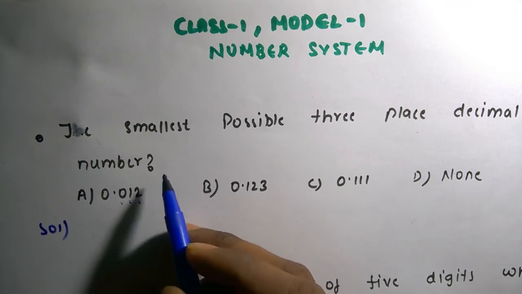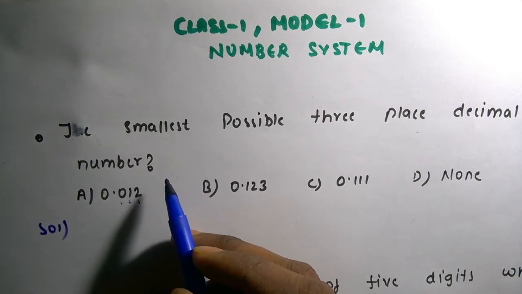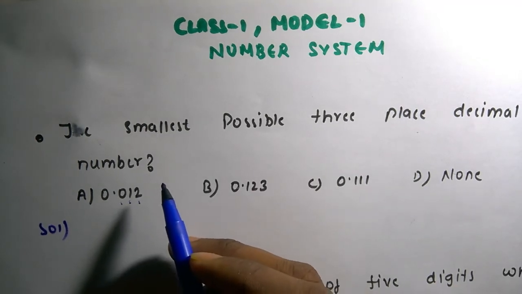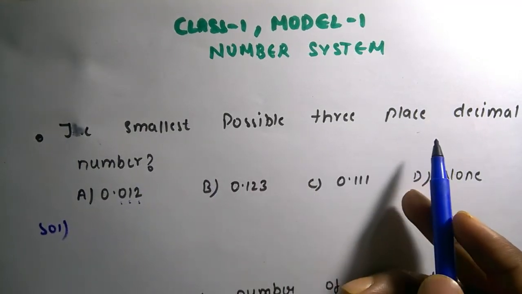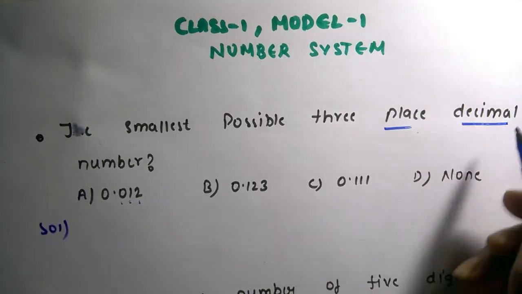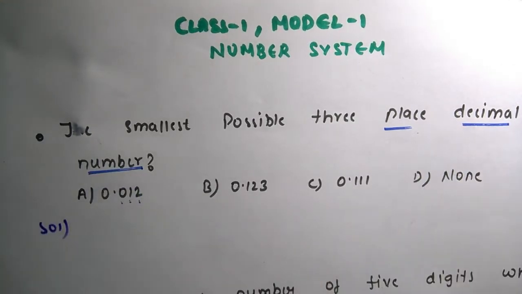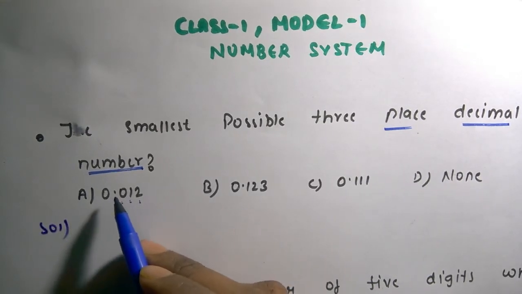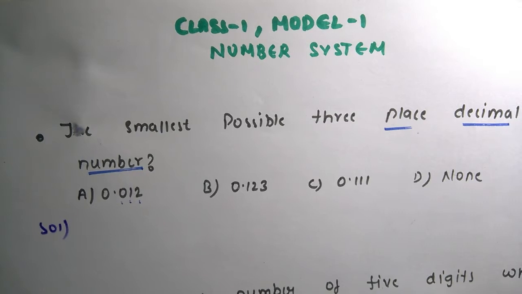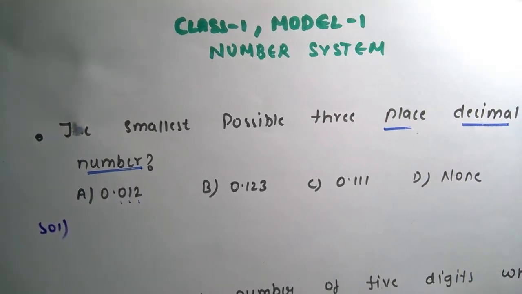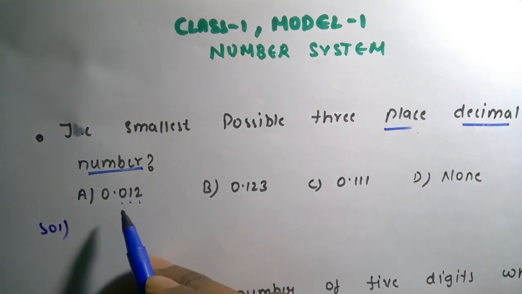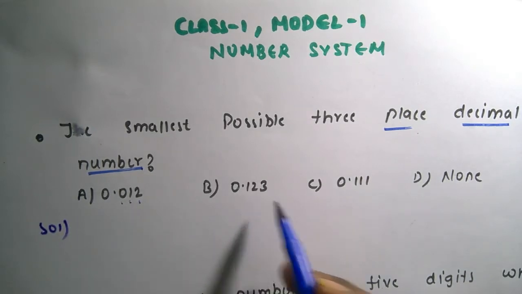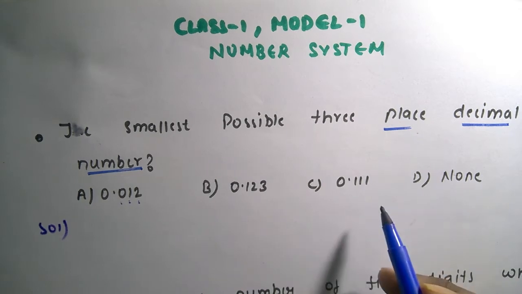This is a somewhat tricky question. This question has been asked in SSC CGL in previous papers, so this is one of the important questions: the smallest possible three-place decimal number. First we have to consider the three-place decimal number. As you know, decimal numbers are those where after a whole number there should be a point, guys. So 0.12, 0.012, 0.123 and 0.111 are decimal numbers.